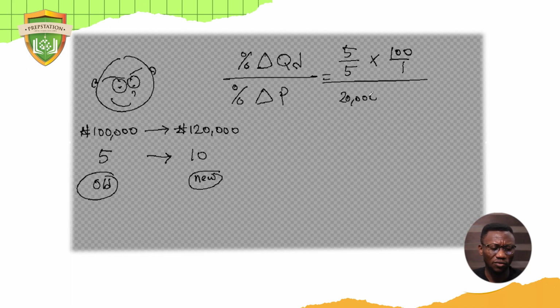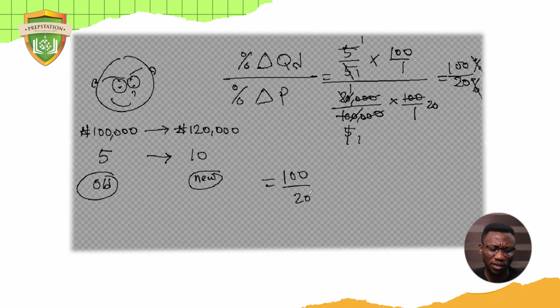That's 20,000 divided by 100,000. We can strike out these zeros so we don't disturb ourselves with them. So it's just 2 over 10 times 100 over 1. That becomes 20 percent. The percent signs cancel, so we're left with 100 divided by 20. 10 divided by 2 gives us 5. So the value is 5.